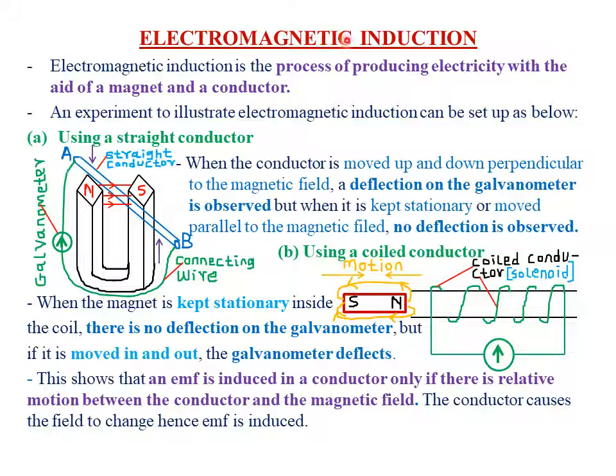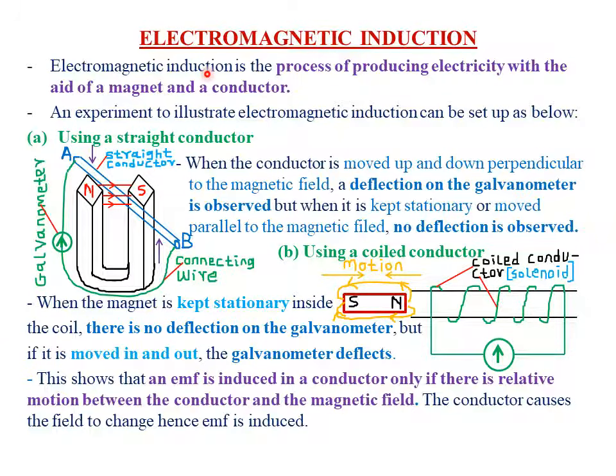This phenomenon is what we call electromagnetic induction, which was first discovered by an English scientist by the name Michael Faraday, FRS, who made great contributions in the study of electromagnetism and also electrochemistry. He was the son of James Faraday and Margaret Faraday. So that's a brief history about the discovery of electromagnetic induction.